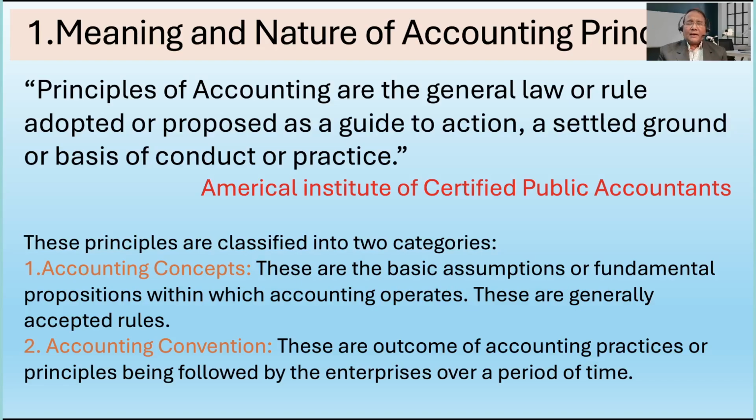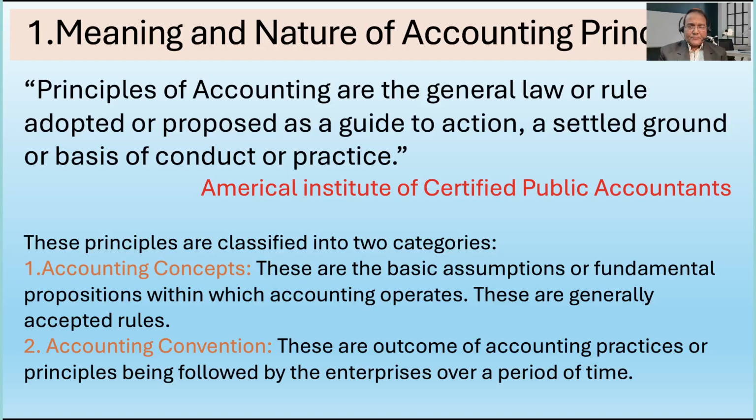There is also convention, accounting convention. Convention is nothing but, let's say, an entity which has been following an accounting process for years. So that is its convention of following the accounting, and these are the outcome of accounting practices or principles being followed by the enterprises over a period of time. So there are two categories.